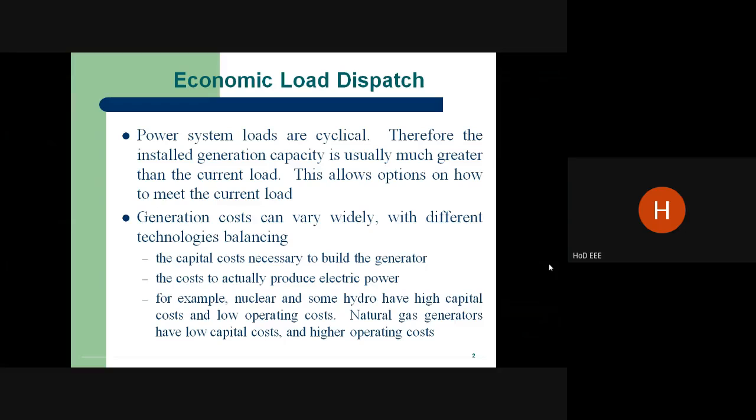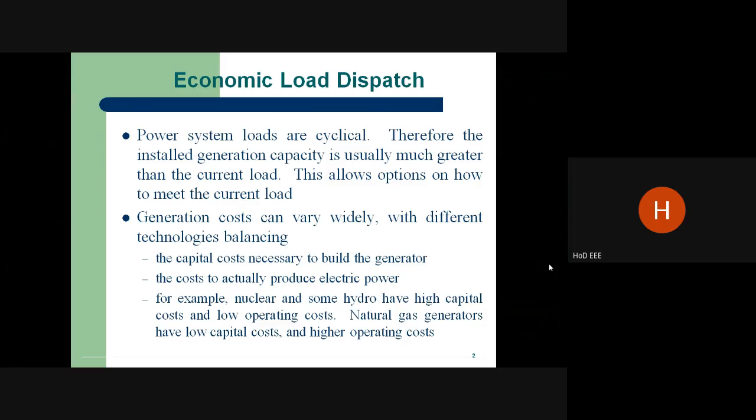So first, what is economic load dispatch? Prior to going to economic load dispatch, we should know what is meant by load. Load, whatever it is that taps the energy, is called the load in general. In power systems, loads always vary in nature. Here the power system loads are always cyclic in nature.